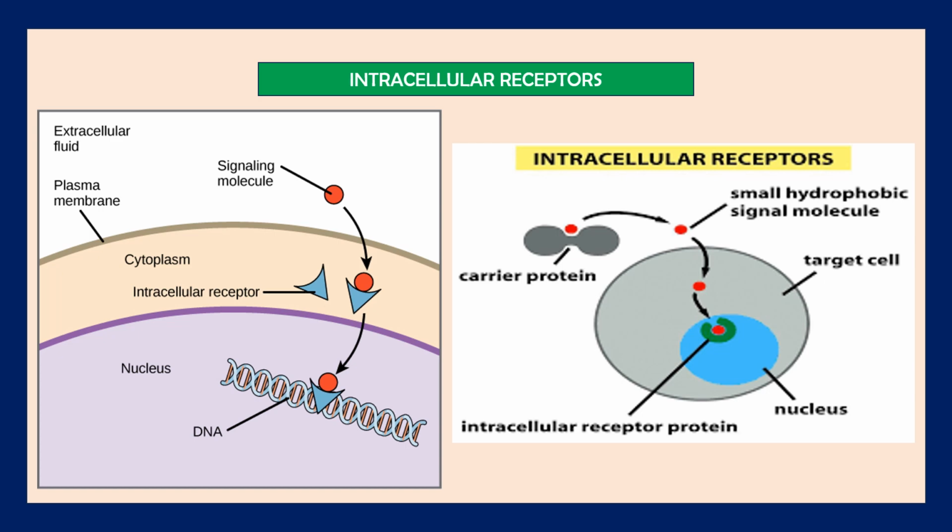And in case of steroid hormones, the receptors are located in the cytosol, and in the cytosol the receptors remain in inactive form, making a complex with heat shock protein HSP. The ligand binding with the receptor in the cytosol results in the dissociation of HSPs and translocation from the cytosol into the cell nucleus.